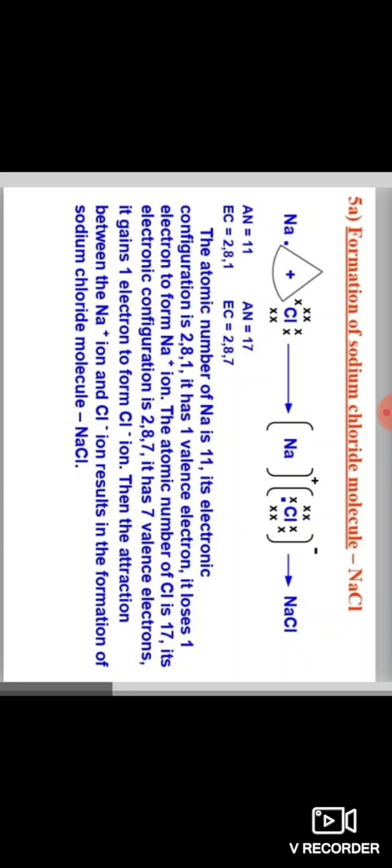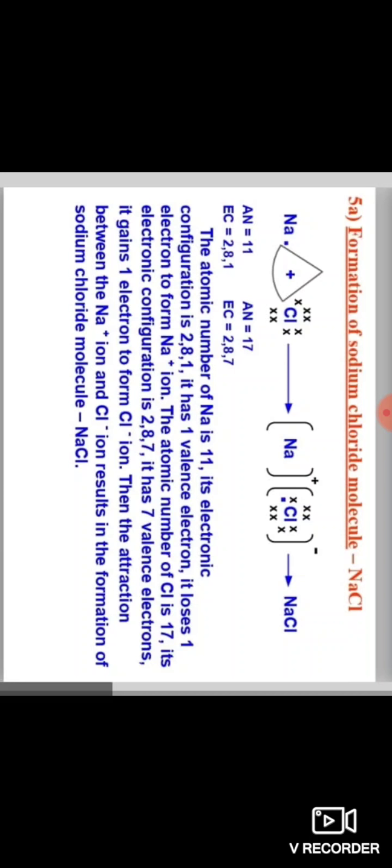The atomic number of sodium is 11 and its electronic configuration is 2, 8, 1. Have you understood? So its valency is 1 because in the outermost shell only 1 electron is present. So the valency of sodium is 1. So it loses 1 electron to form the sodium ion.